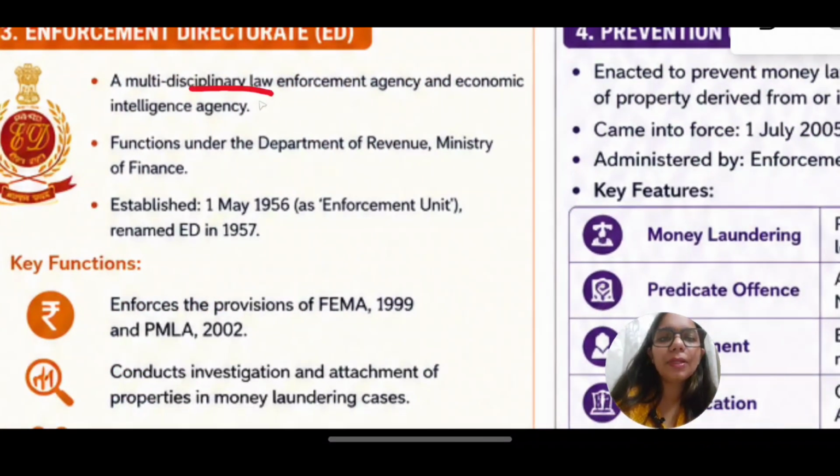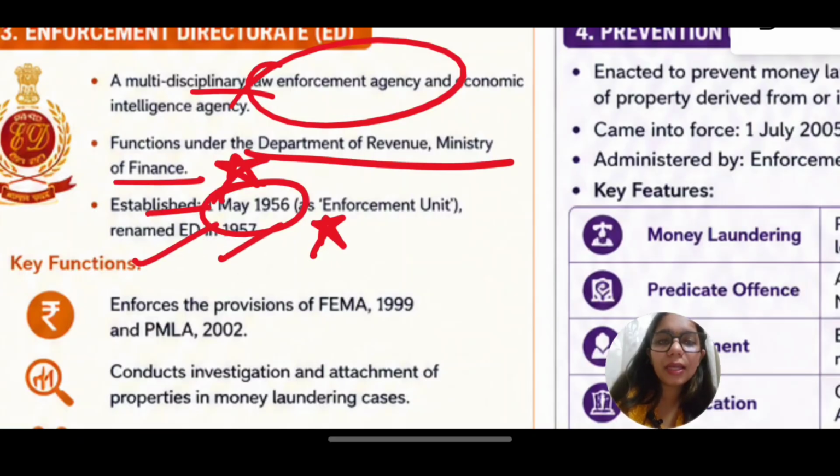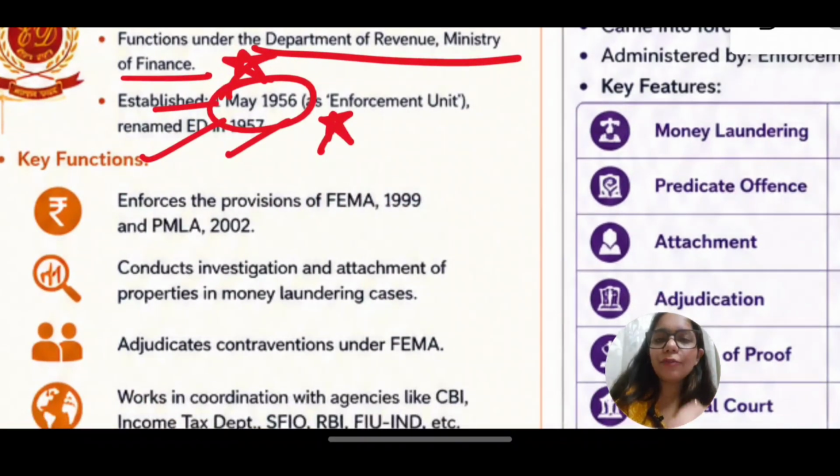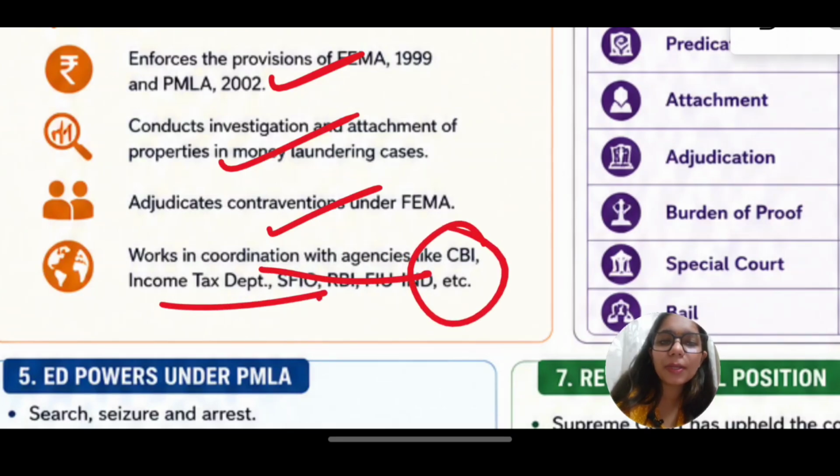It is a multidisciplinary law enforcement agency. It functions under Department of Revenue, Ministry of Finance. Very, very important. Again, it was established on 1 May 1956. Very, very important. Renamed ED in 67. What does it enforce? There are few laws that it enforces which are important. Again, provisions of FEMA, PMLA, conducts investigation, attachment of properties, adjudicates contraventions under FEMA. It works in coordination with agencies like CBI, Income Tax Department, RBI, etc.